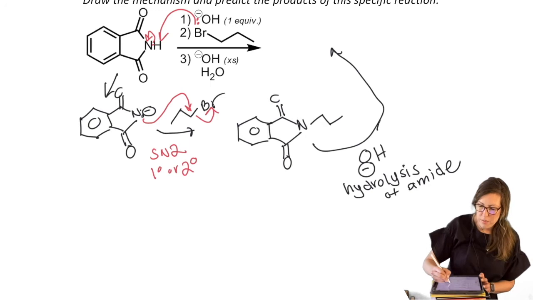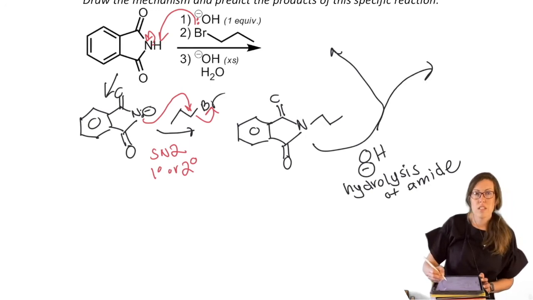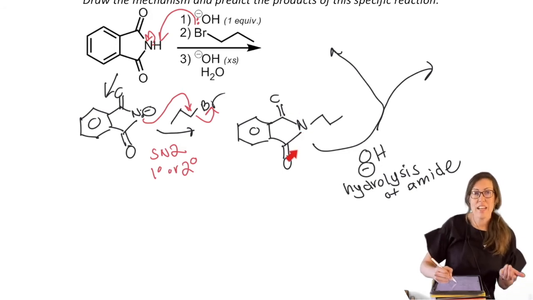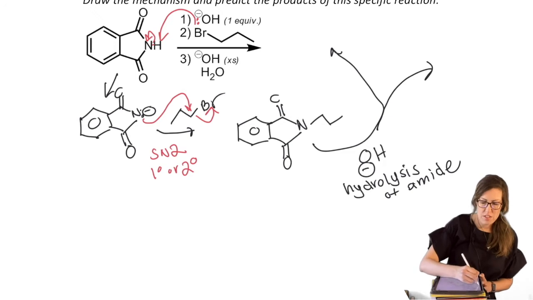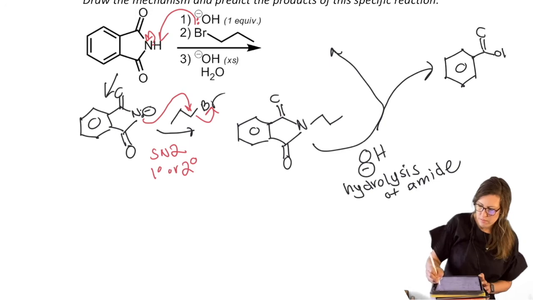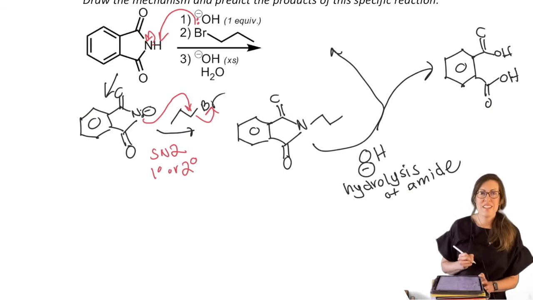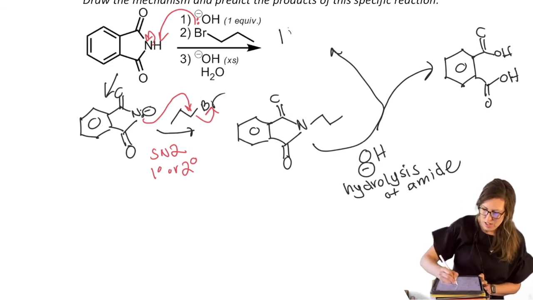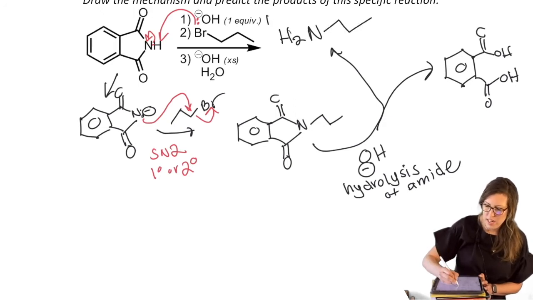So what happens when you hydrolyze an amide? What's the product? Carboxylic acid. So if it's technically a diamide, right, a diacid would be your product. So this is the byproduct. So you get this diacid coming out. So that's the mask that was blocking the other sites for us, so thank you. And now we have our desired amine with the R group, primary amine with the R group intact.